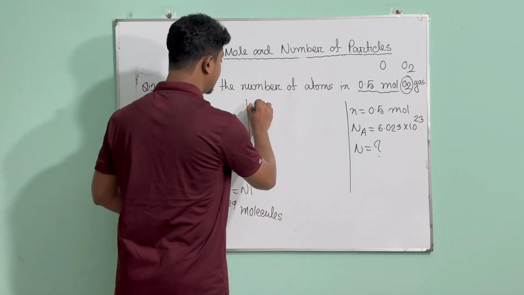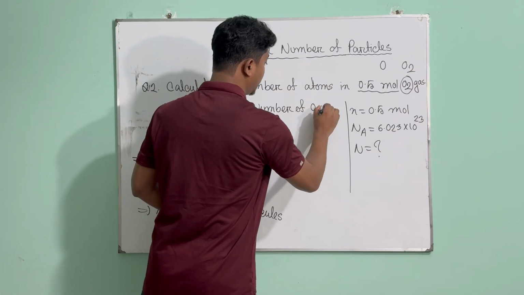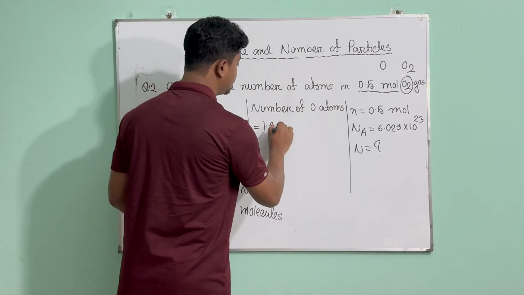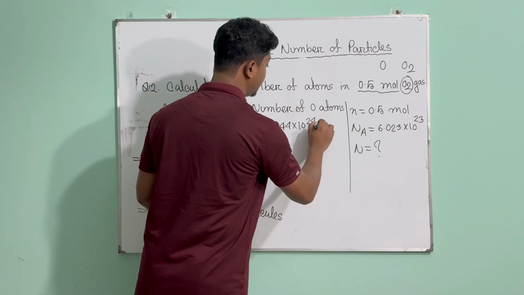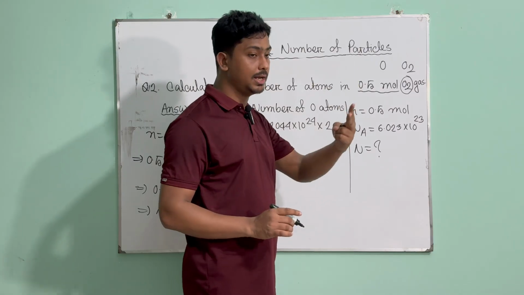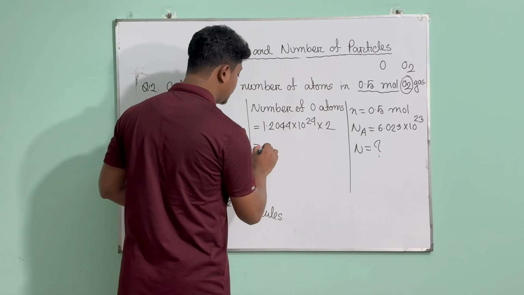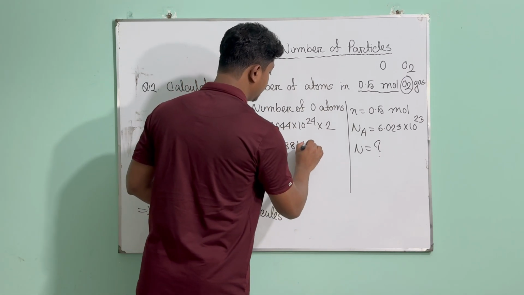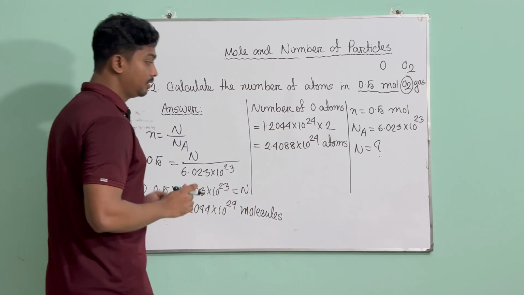So the number of oxygen atoms will be the number you found, 1.2044 multiplied by 10 power 24, and it will be multiplied by 2. Again, why? Because in one oxygen molecule you have two oxygen atoms. So this many oxygen molecules multiplied by 2 gives double the oxygen atoms. When you multiply it, you are going to get 2.4088 times 10 power 24 atoms. So this is how you solve it.